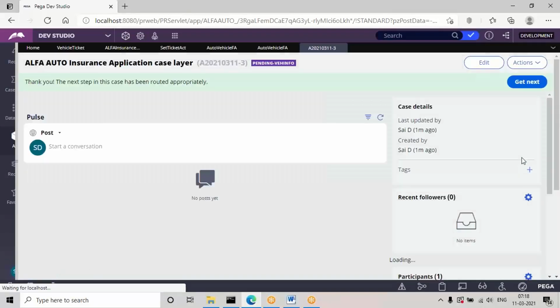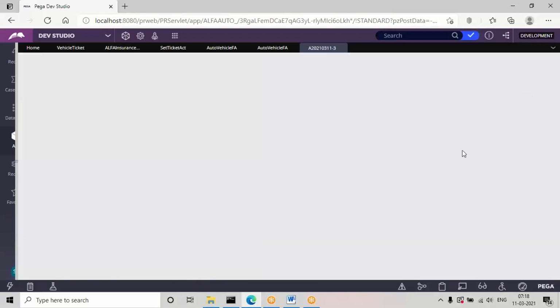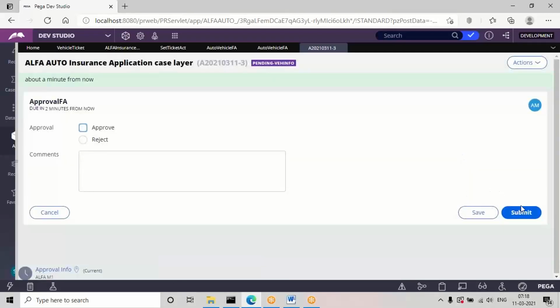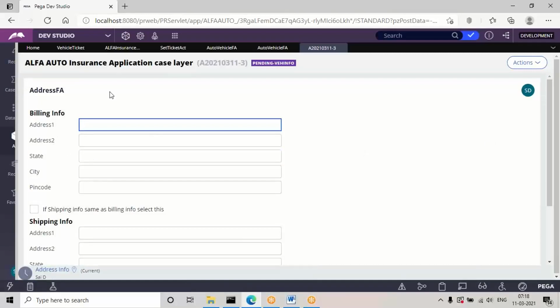Approval also will execute, right? Now we can open approval from the action drop down and submit this. See, this is transferred to alpha m1. And if you submit this, then it will open the address assignment.